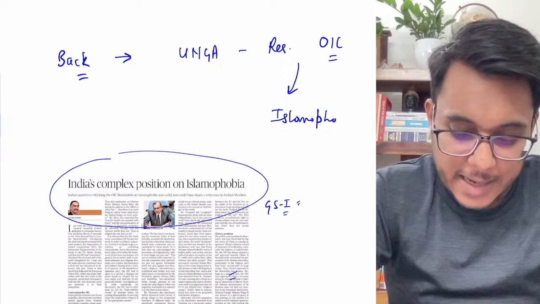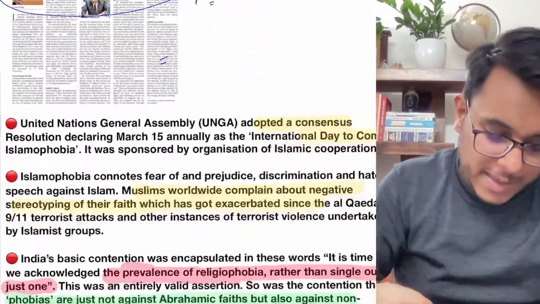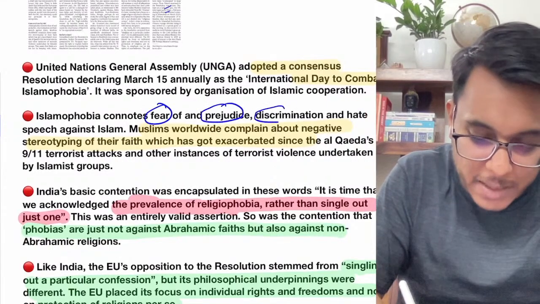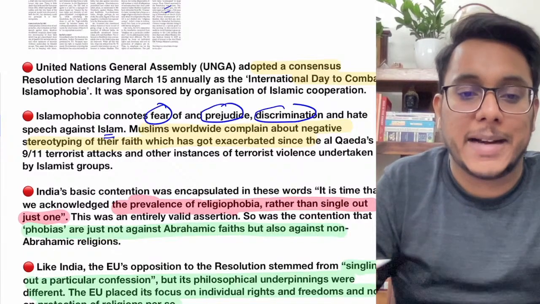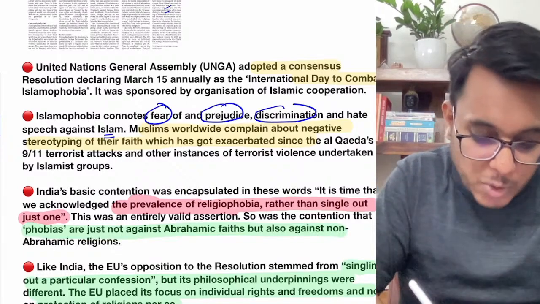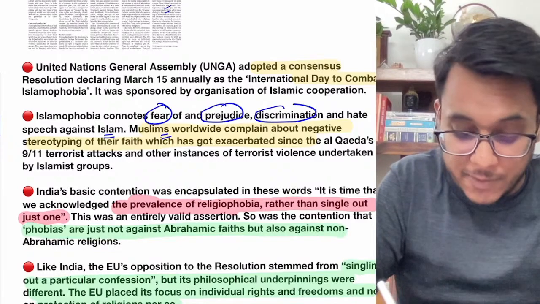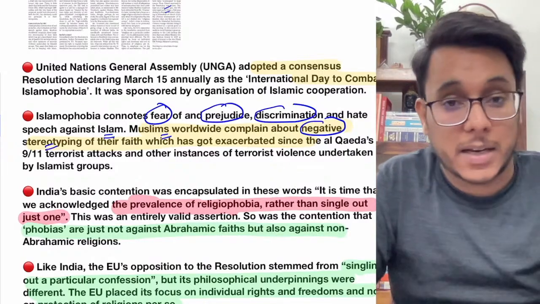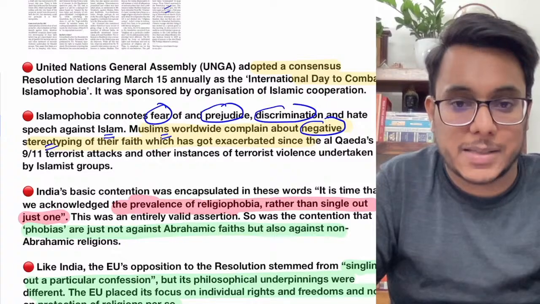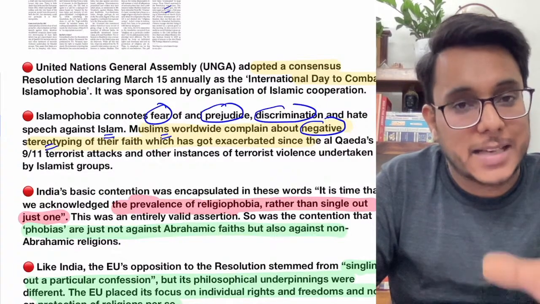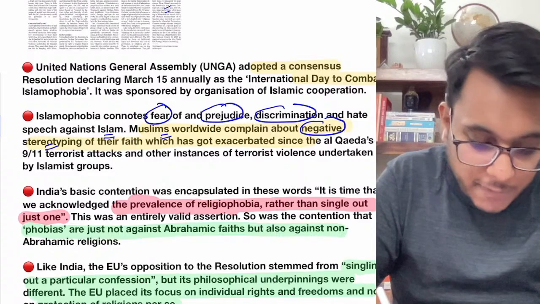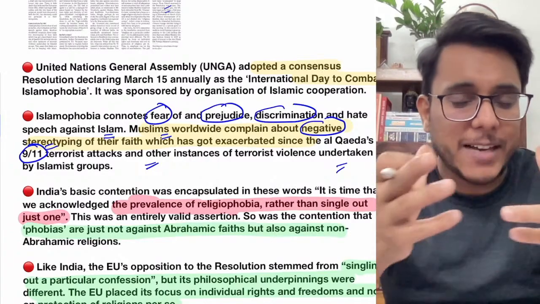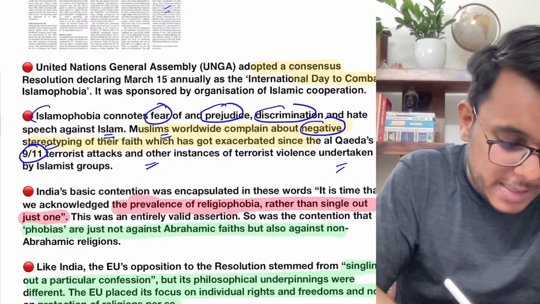Now first of all, let's understand what Islamophobia is. Islamophobia means the fear, prejudice and discrimination against Islam and Islamic people. Around the world, Muslims have complained that they have witnessed negative attitudes towards them. They have been stereotyped as the ones who bring violence and such things. Their faith has been brought into question, particularly after the 9/11 terrorist attacks. Around the world, there is a fear and negative attitude towards Islam, and this is called Islamophobia.